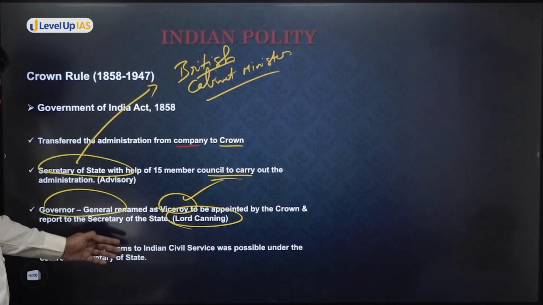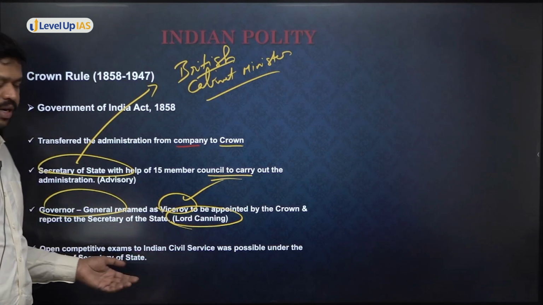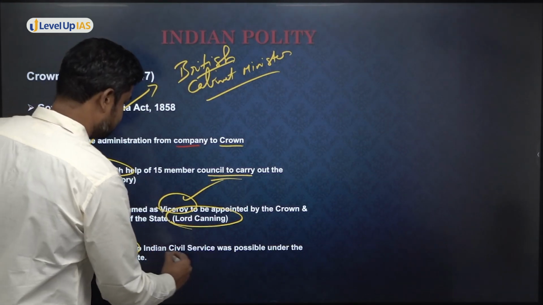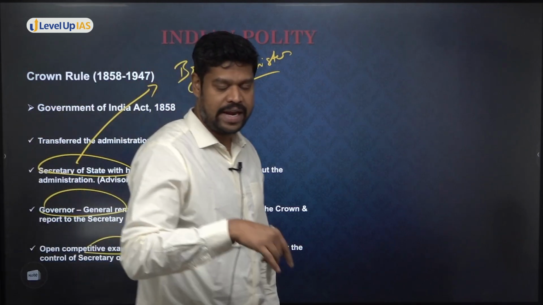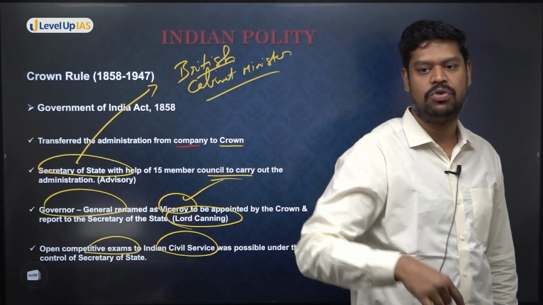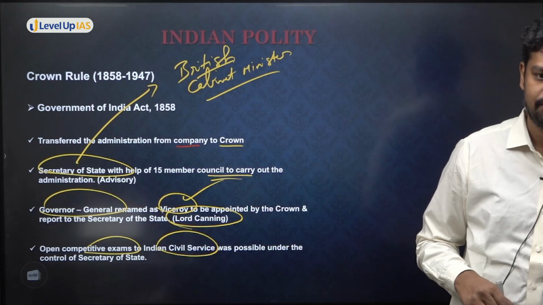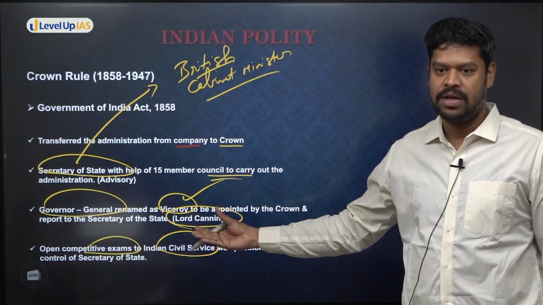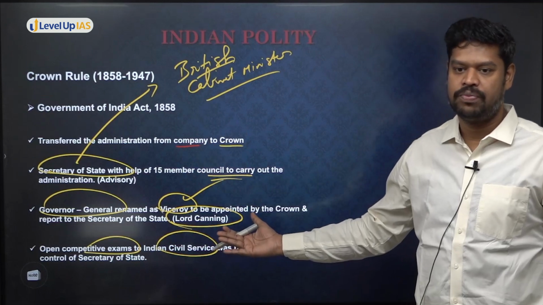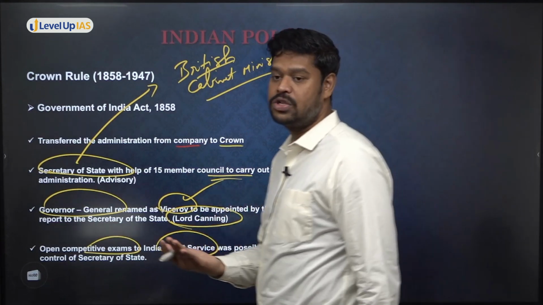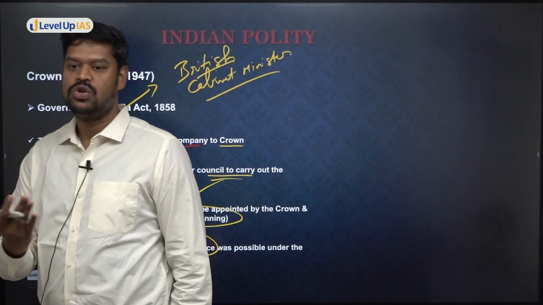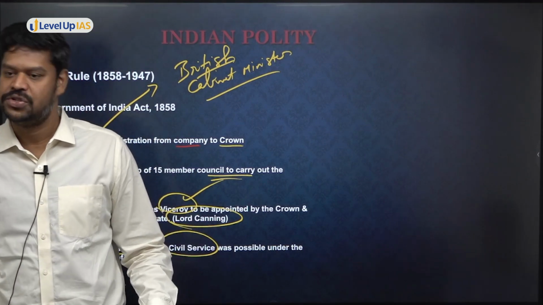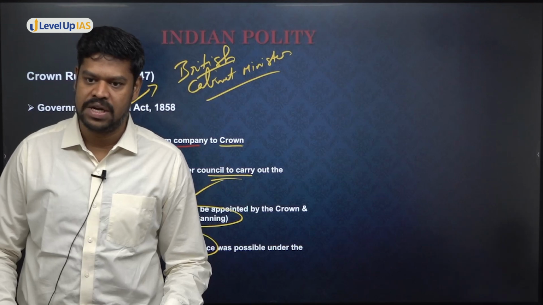And this act carried forward what was already there. And they also made sure that there is an open competitive examination for the Indian Civil Service. Now, why do you think that with the 1858 Act, it was easy for them to carry out the open competitive examination? No pressure from the Court of Directors. It is no longer the company. So everything is directly taken up by whom? By the British Crown. So therefore, now there is no patronage system. Now there is no one who wanted to occupy this office. They wanted efficient people to be part of the administration. So the open competitive examination became a reality.